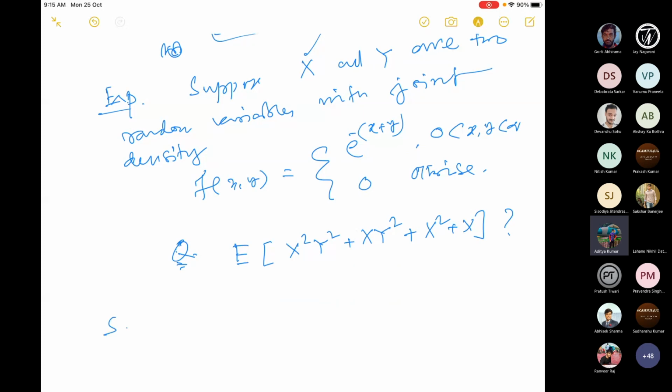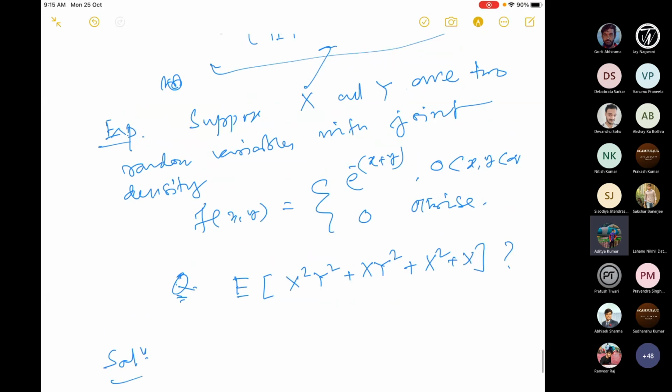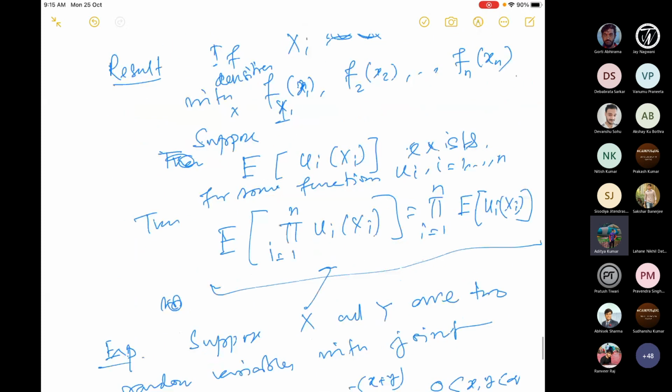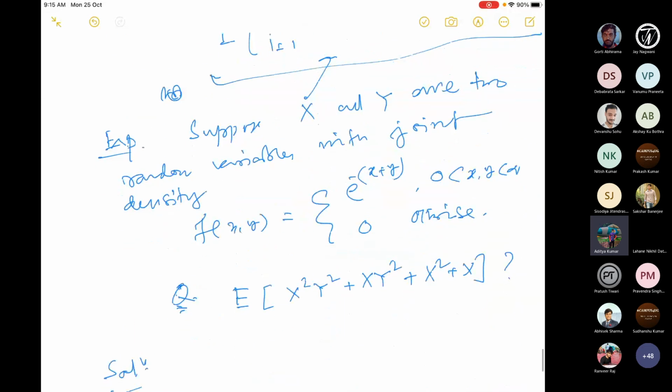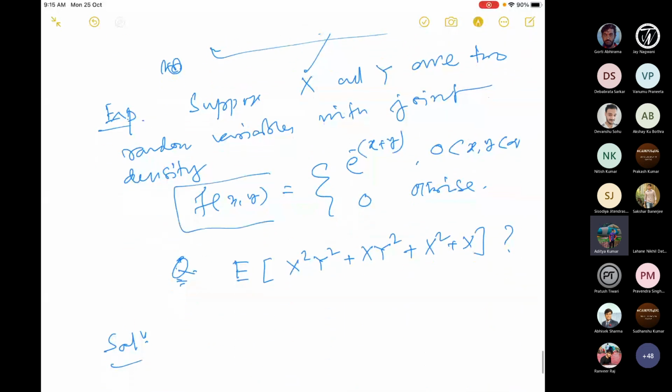Now see, this problem is in disguise. Here I said, okay, if they are independent, then I have this formula, and I am going to use it. Whenever you have a joint PDF, I gave this example earlier also. So when this is a joint PDF, what can you say about the individual marginal PDFs?